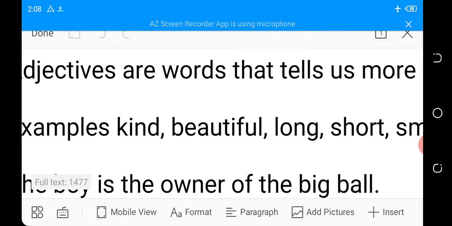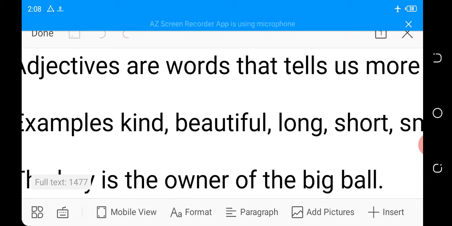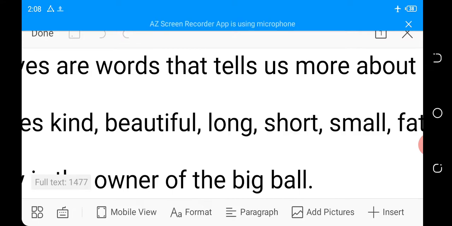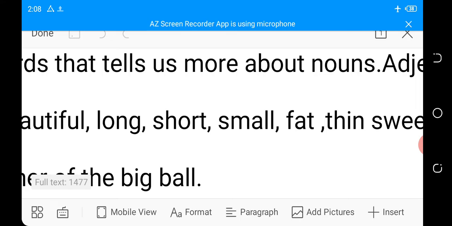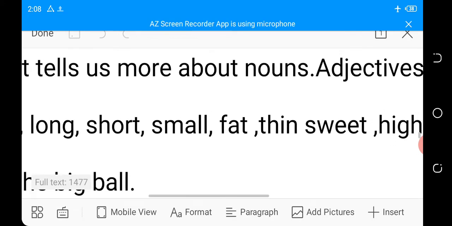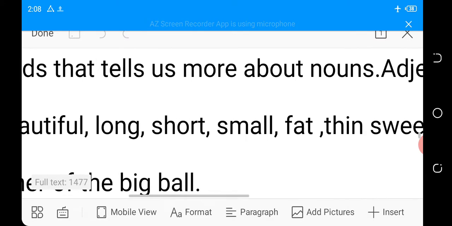There are several examples of adjectives. I have some examples with me here. Examples like kind. Say it. Beautiful. Follow me. Long. Short. Small. Fat. Thin. Sweet. High. Low, etc. These are some of the examples of adjectives that I have with me here.